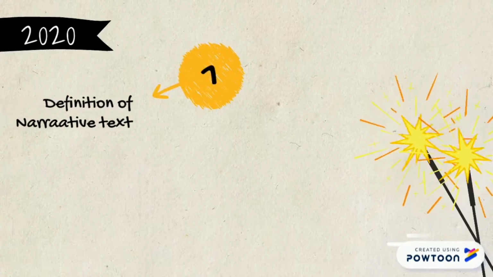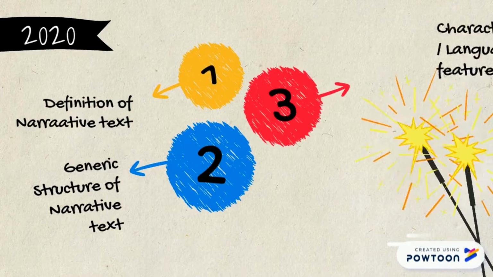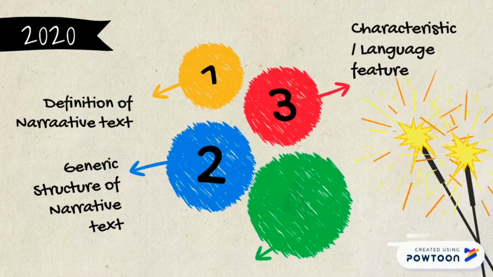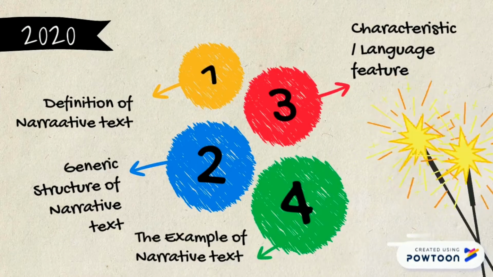First, the definition of narrative text. Second, the generic structure of narrative text. Third, the characteristics or language features. And the fourth is the example of narrative text.